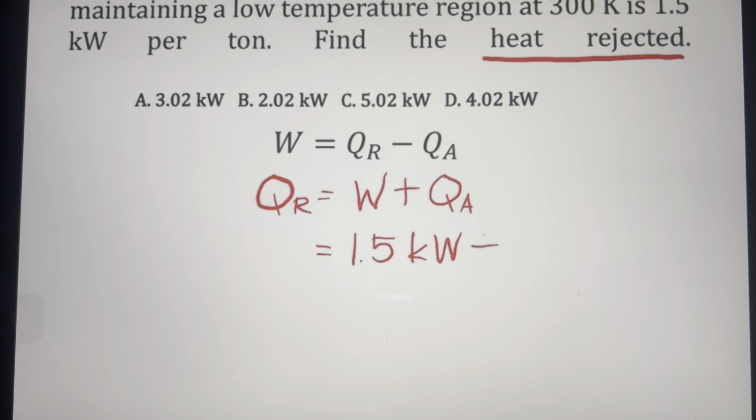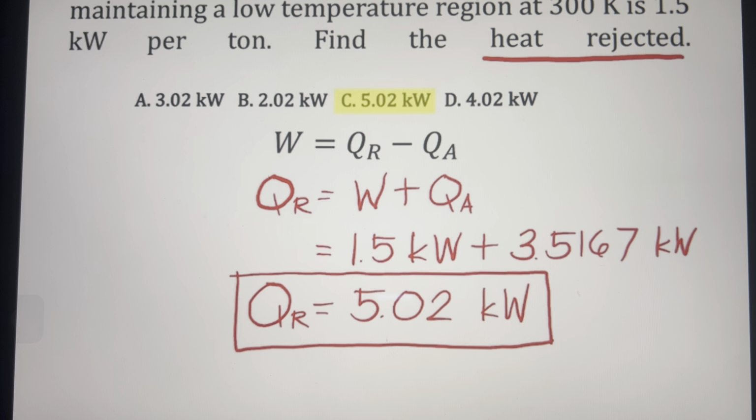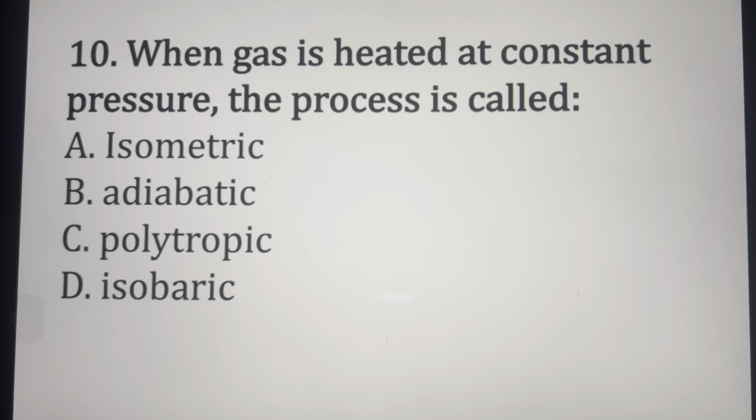So our QA value is 1 ton of refrigeration, or in kilowatts, 3.5167. We do that to make them both kilowatts, and as you can see, our choices are also in kilowatts. What is our heat rejected? That is 5.02 kilowatts. That's letter C.